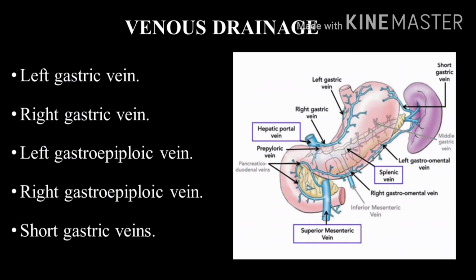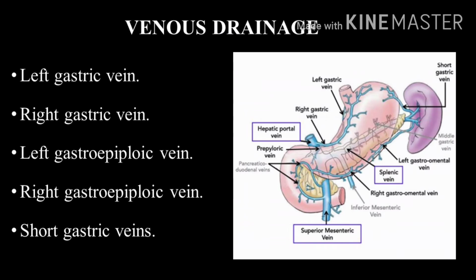Venous drainage of the stomach. The veins of the stomach correspond to the arteries and drain directly or indirectly into the portal vein. The veins of the stomach are the left gastric vein, right gastric vein, left gastroepiploic vein, right gastroepiploic vein, and short gastric veins.